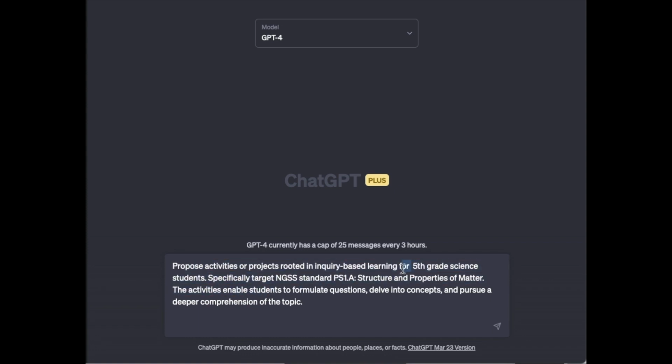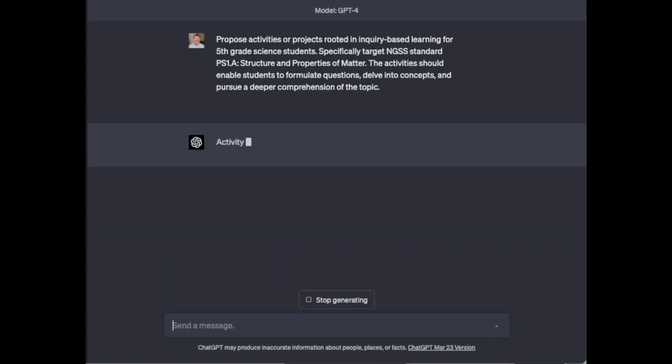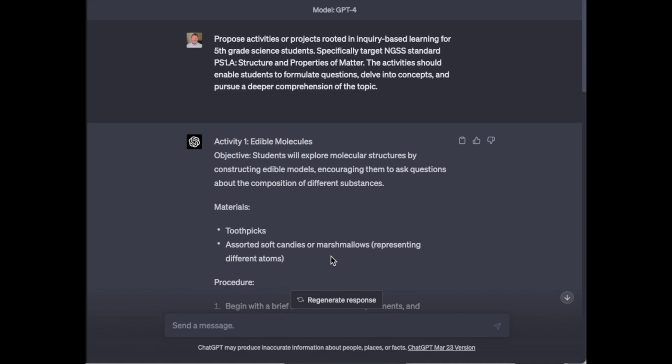So I'm providing the topic, which is 5th grade science, students specifically, target NGSS standard PS1A, structure and properties of matter. The activities should enable students to formulate questions, delve into concepts, etc. So let's generate that prompt and see what we get. And let's take a look at the results.